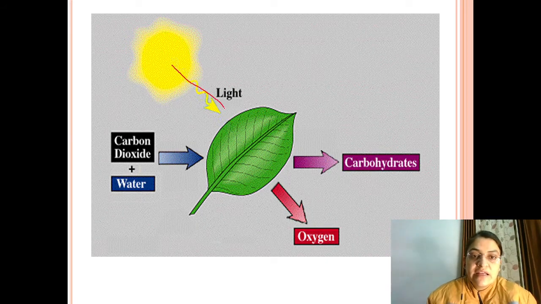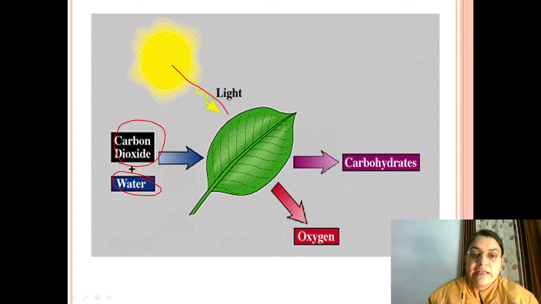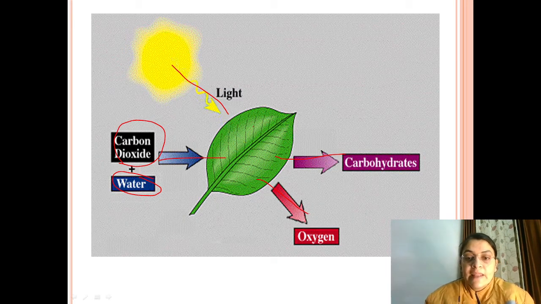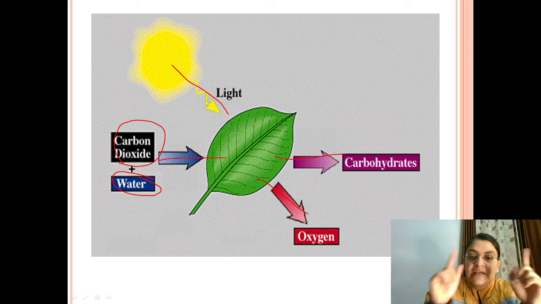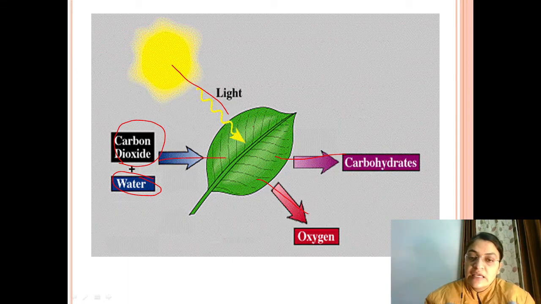See here, the sunlight is falling on plants, specifically leaves, and leaves are using carbon dioxide, which is a gas from the atmosphere, and water in the presence of sunlight, and green colored pigment which is known as chlorophyll. So plants are obtaining carbohydrates in the form of glucose and oxygen. So this oxygen is used up by human beings and other animals for respiration. So this is the complete process, that how plants obtain their food. This process is known as nutrition.